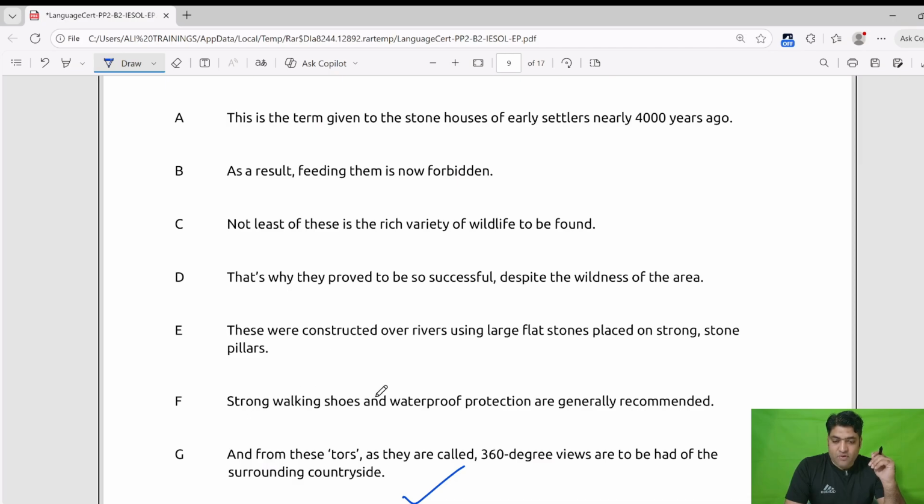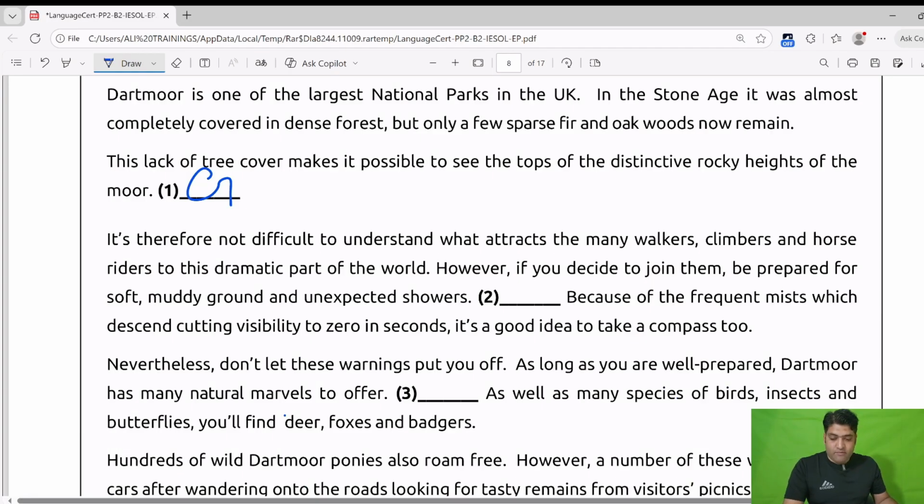No. F. Strong walking shoes and waterproofs or protection are generally recommended, because these are dangerous things when you are going somewhere or climbing over the hills and you face showers or muddy tracks. These can be the dangers. You need to have protection with you. Walking shoes and waterproof protection is recommended. So here we will write F.